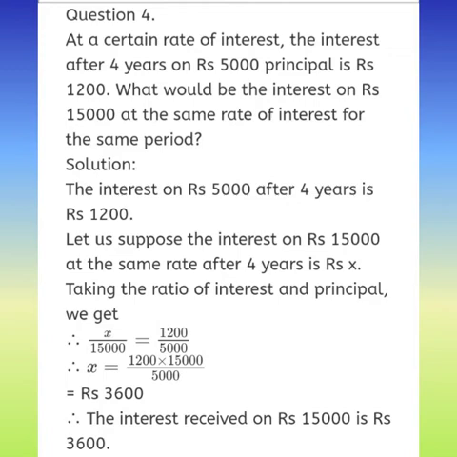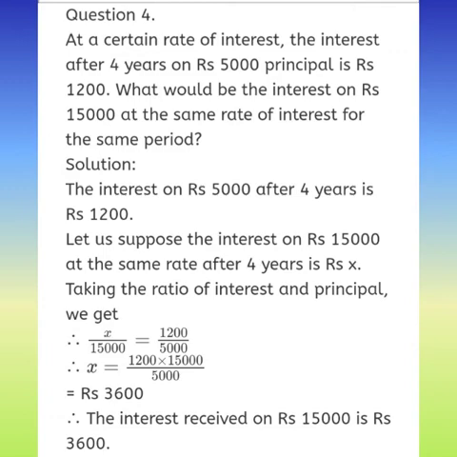1,200 is equal to 50 multiplied by R multiplied by 4. Multiply it, and you are going to get 200. So 200 divided by 1,200, got it? So you will get the answer, that is R is equal to 6, means 2 sixes are 12, and 0 will be reduced. Now the interest is directly proportional to the principal. The rate remains constant. So what we have to do over here? We have to use the direct proportion method.